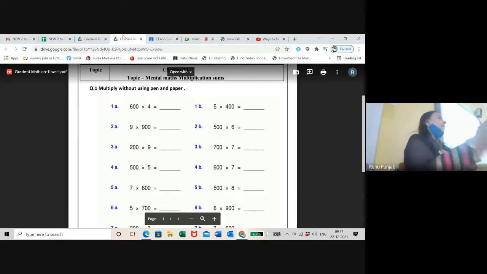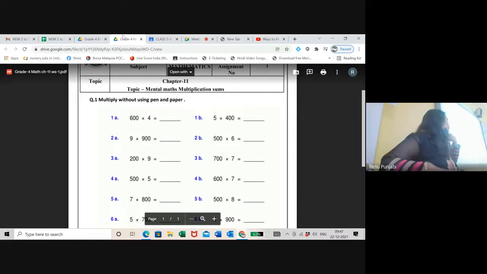Draw a line, divide the page into two parts. First time you're doing the work, no worksheet number. It's just classwork, C.W. It's not your worksheet, it's a classwork. Write the question, multiply without using pen and paper. Put the numbers 1, 2, 3, 4, 5, 6, 7, 8, 9, 10. So it will give you 10 sums. You need to do it till 5p only. Am I clear to everyone now?